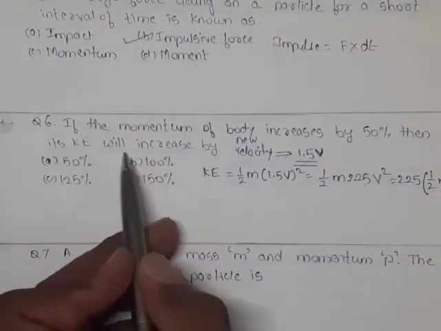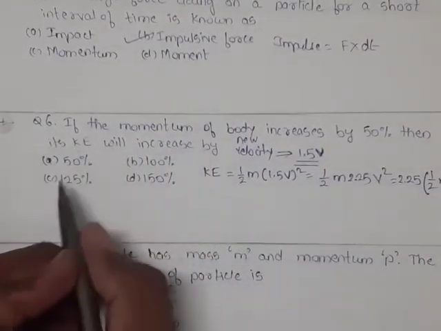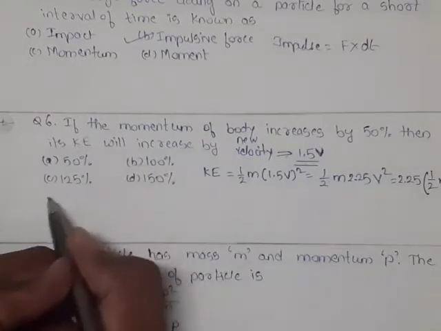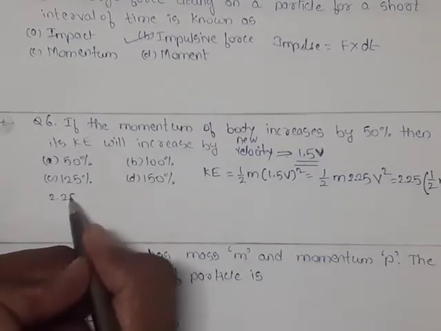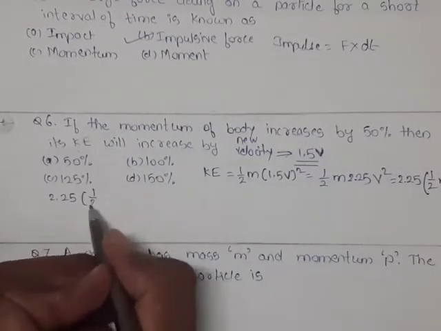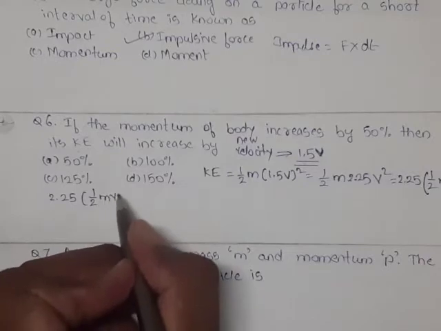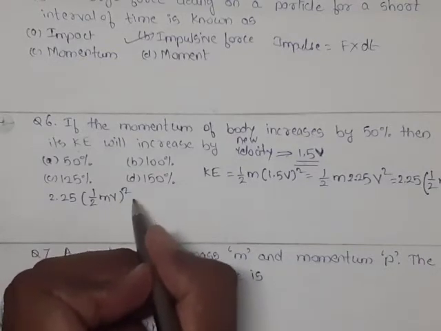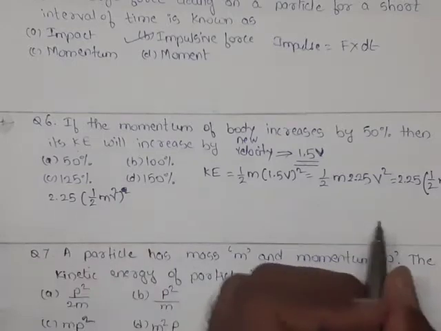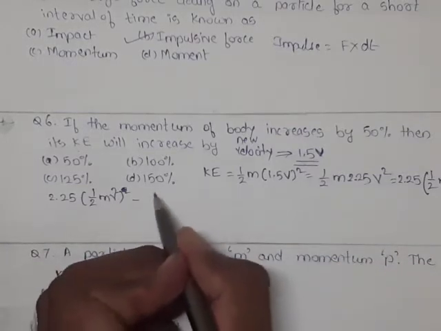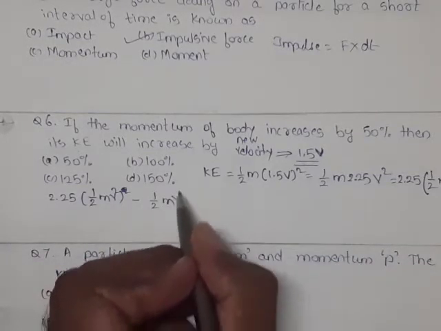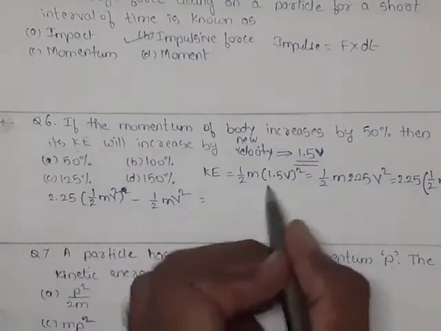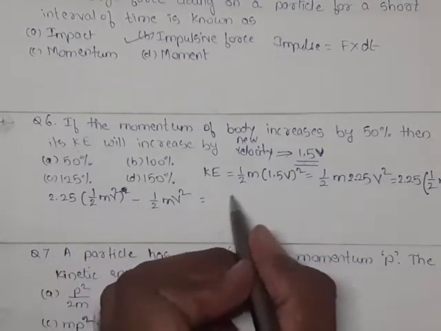Now they are asking what will be the increase in kinetic energy. So increase in kinetic energy will be the final kinetic energy, 2.25 times 1/2 m v squared, minus initially it was 1/2 m v squared. So we'll rearrange it in a proper way. 1/2 m v squared becomes common.